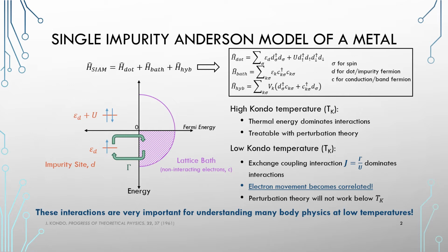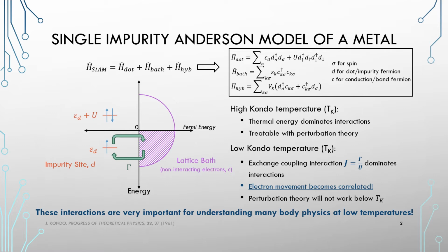There are two conditions that we would like to study with this model, and those are the high and low Kondo temperature conditions. The higher one here is when the thermal energy dominates the interactions between that quantum dot and the surrounding lattice bath. Systems like this are treatable with perturbation theory and are generally well understood and well modeled. However, as the temperature drops, we access the low Kondo temperature condition, and here the thermal energy is no longer enough to allow electrons to come and go off the quantum dot and into or out of the lattice bath.